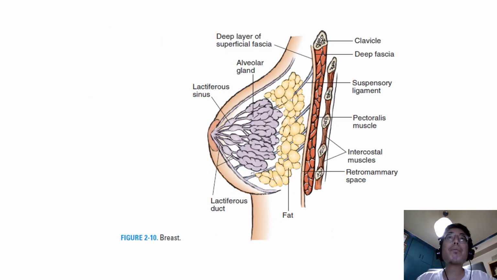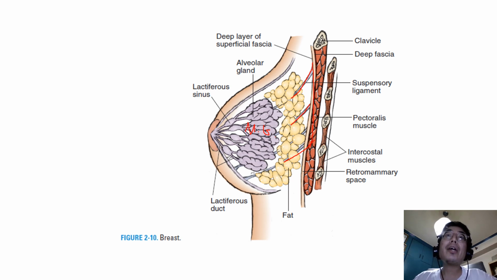The breast is comprised of mammary glands, which lie within the superficial fascia. The breast is supported by the suspensory ligaments of Cooper, which are strong fibrous bands that run from the dermis of the skin up to the deep layer of the superficial fascia.